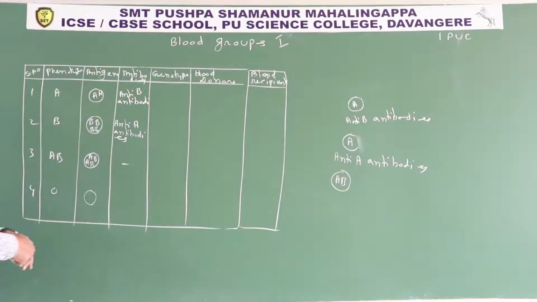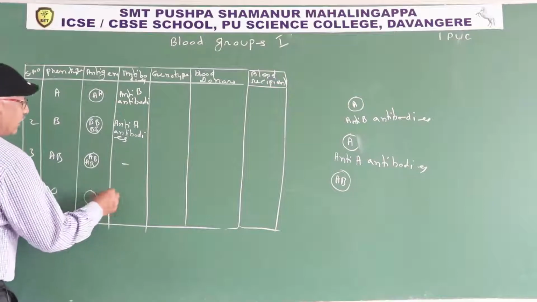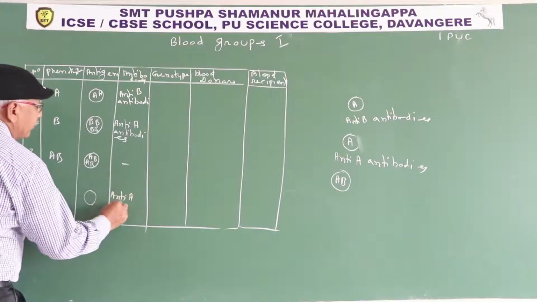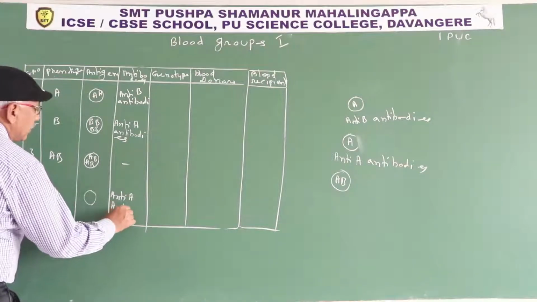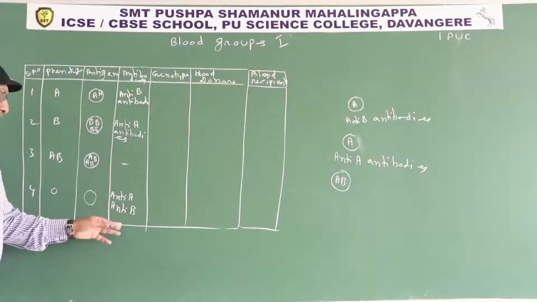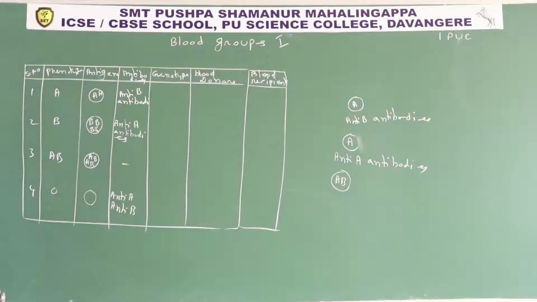Persons having O blood group have no antigens. That's why in the plasma, anti-A and anti-B antibodies are present.